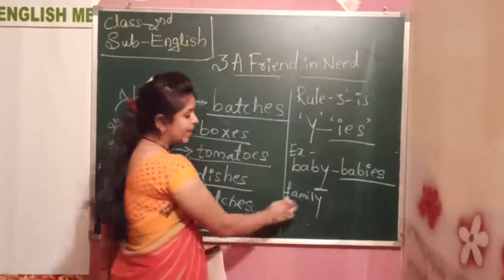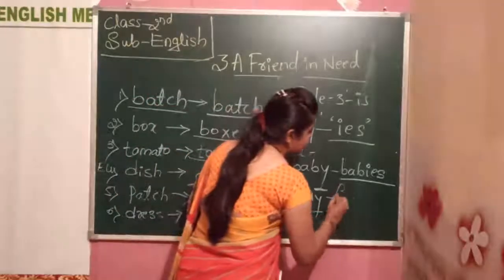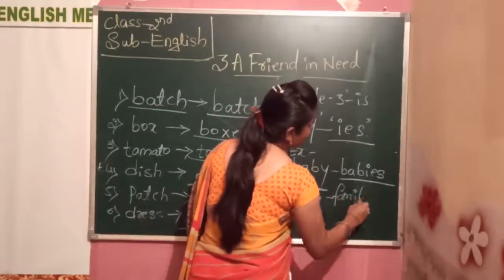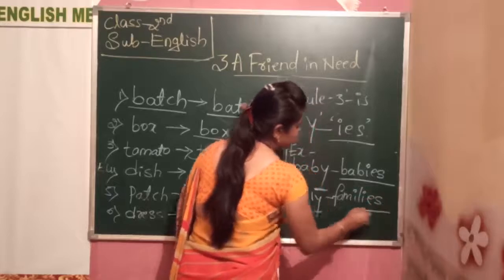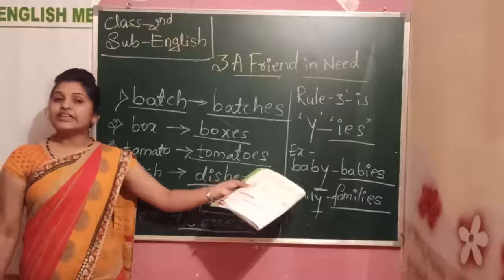Family. Again the family word is ending with a Y letter. So families. Families. So this is the rule 3.